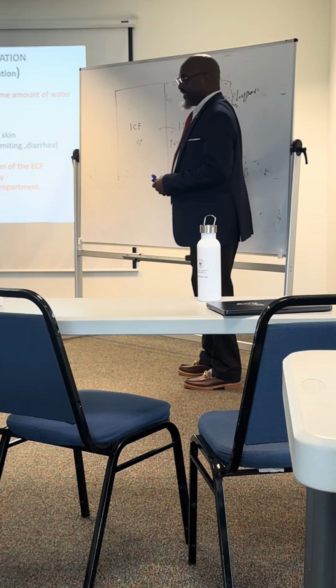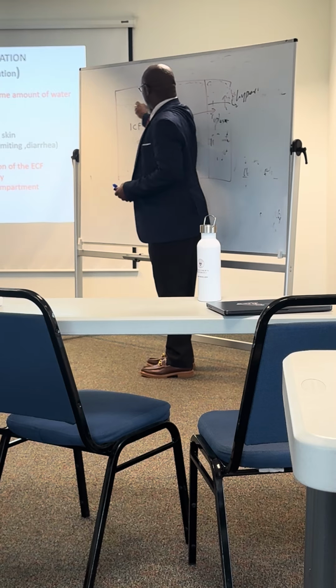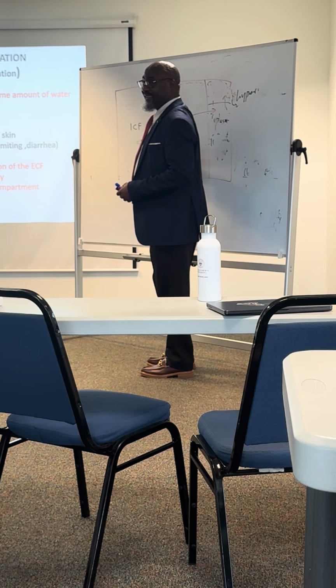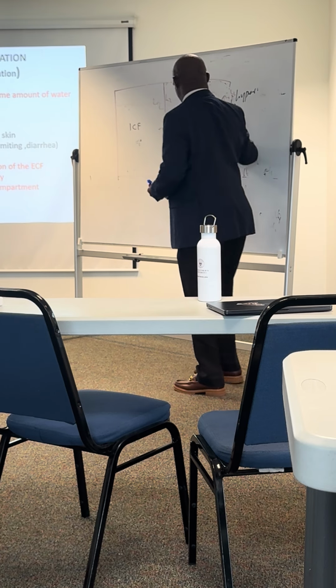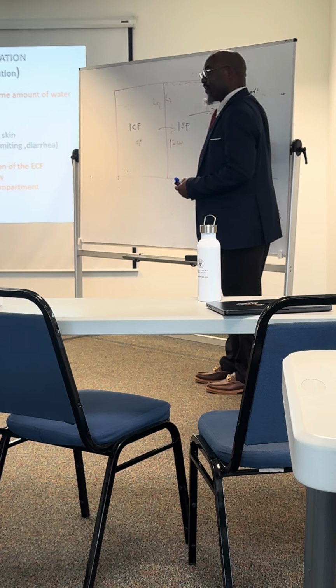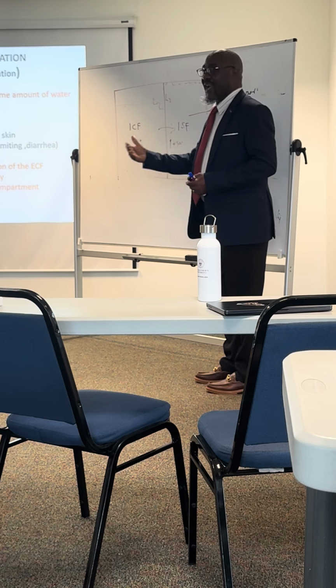Are you following? And if this was the original volume of water, eventually it will become what? L2. So there's going to be a decrease in what? Cell volume or cell size, as the case may be. So if we don't correct this problem, please look up. That is the danger of continuous dehydration.